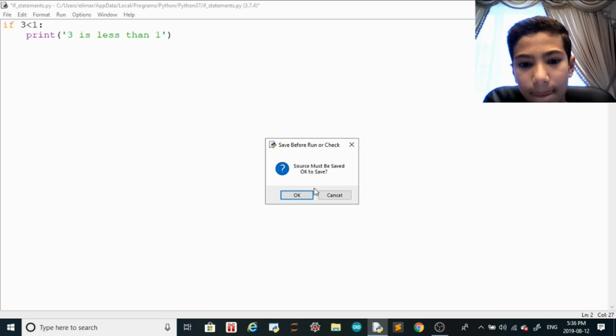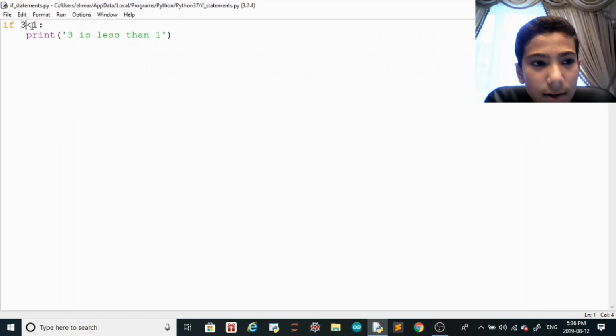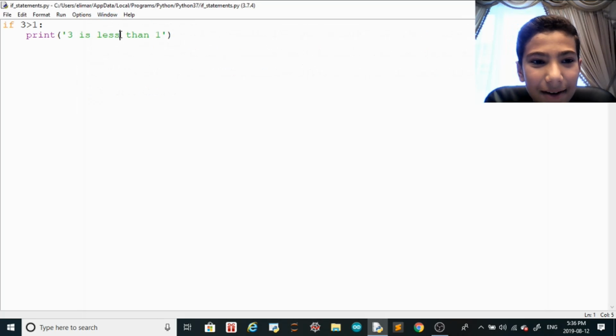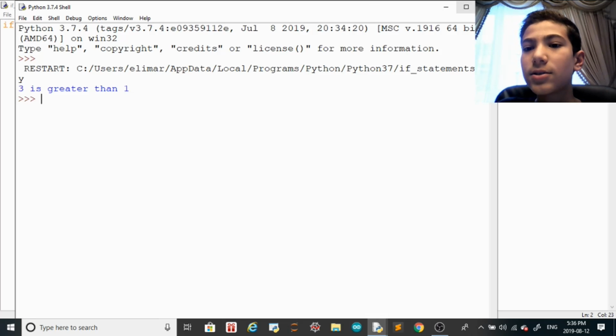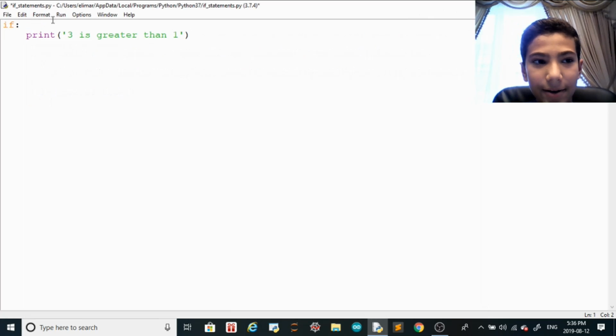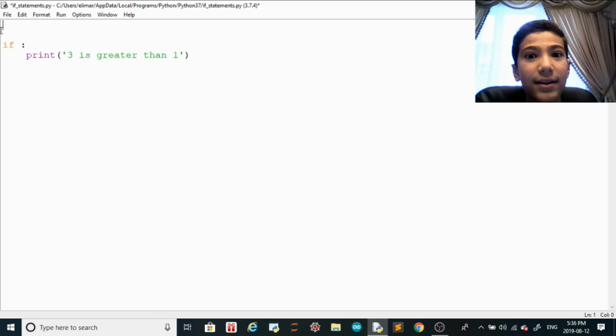So run that. Obviously nothing happened, because 3 is not less than 1. How about if you put 3 is greater than 1? Whoops, I forgot to change it. 3 is greater than 1, and then it's going to print. 3 is greater than 1, right guys? So that's if statements and indentation. You can put whatever you want right here. You can even put input, like where we did input, and that's crazy. You can make bunches of games with them, but one game I have in mind is Hangman.